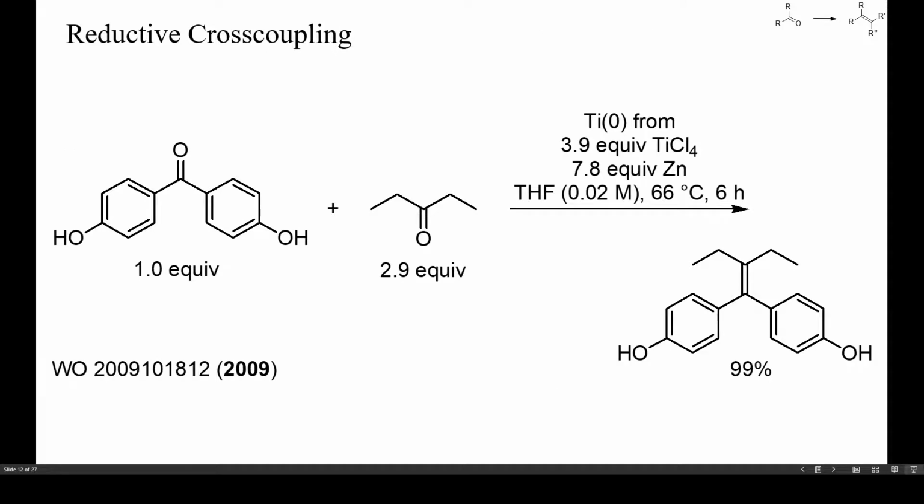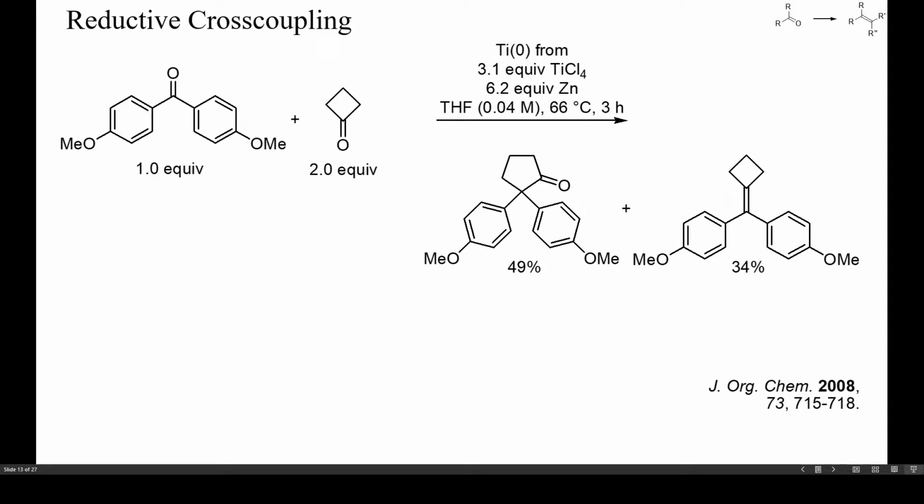If two different ketones are to be coupled, it helps if their reactivity differs significantly. Benzophenones usually dimerize only slowly and can therefore be cross-coupled with more reactive ketones, as in this example. The conditions of the McMurry reaction are mild and enable the preparation of acid or base-sensitive products.